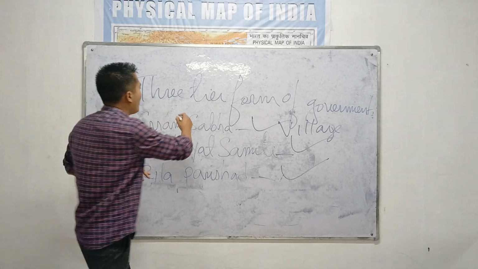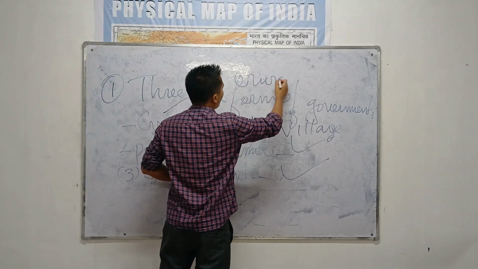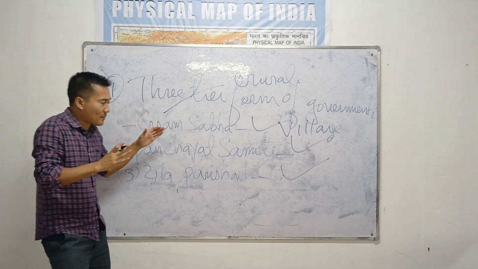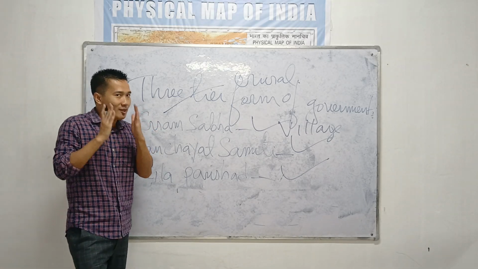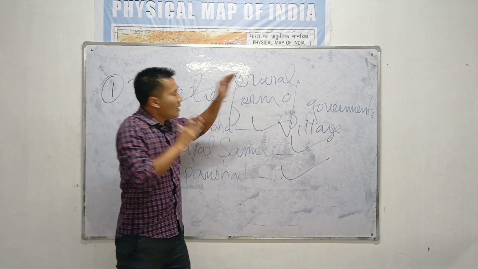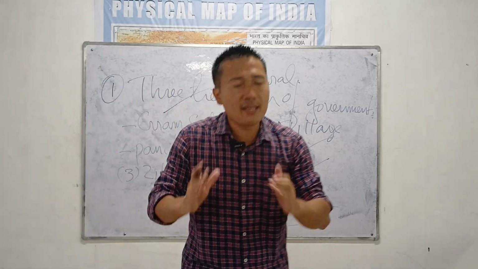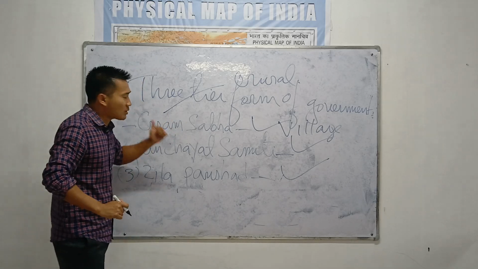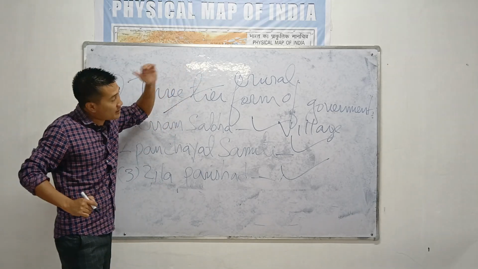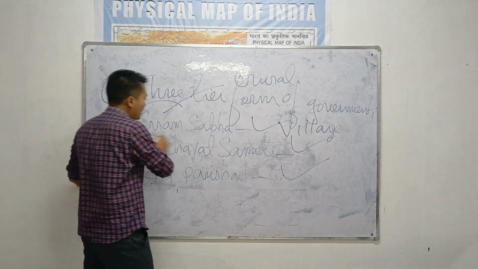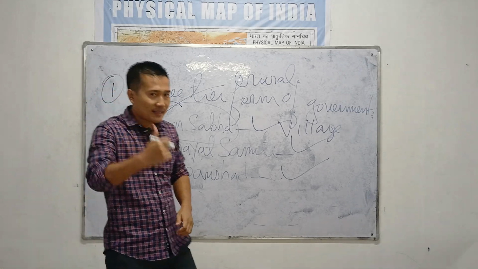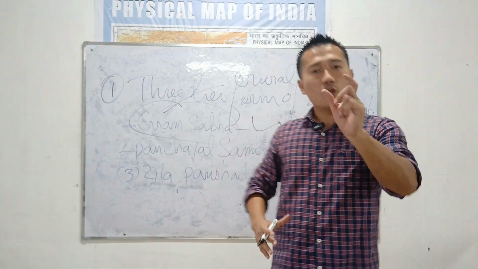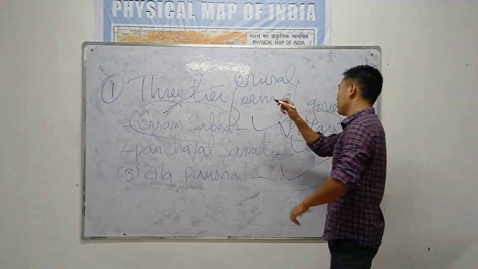The lowest form of rural local self-government. In short, what is Gram Sabha? Gram Sabha is an elected body. It is the lowest form of the rural local self-government you will find in a particular village. So, if an exam asks you which is the lowest form of government in rural local self-government, the answer should be Gram Sabha. Gram Sabha consists of elected members and it is the lowest form of the rural local self-government you will find in a particular village.